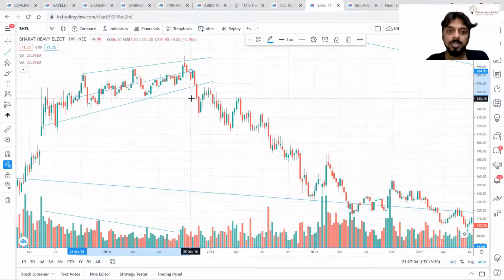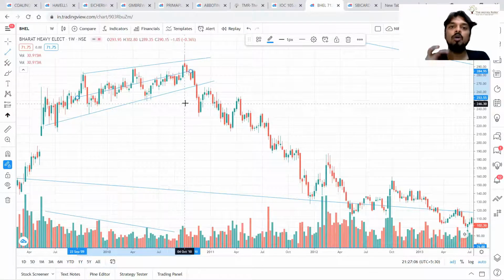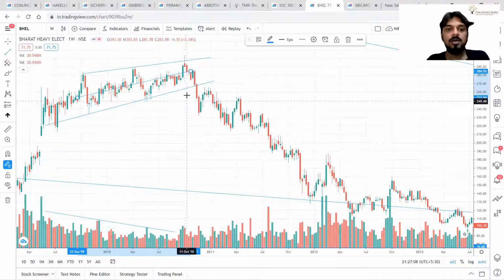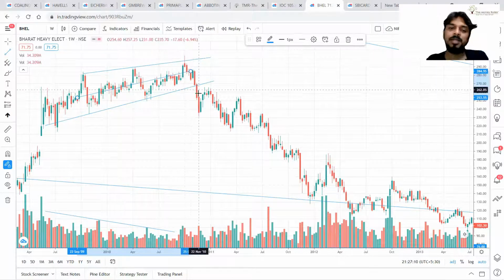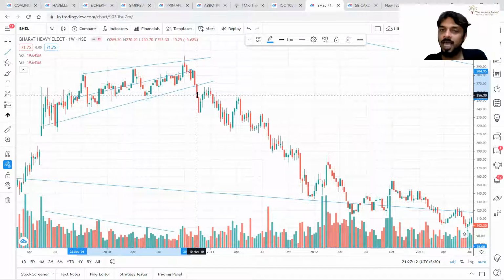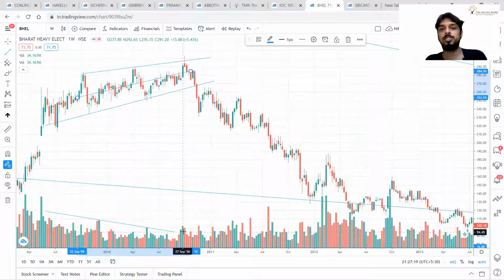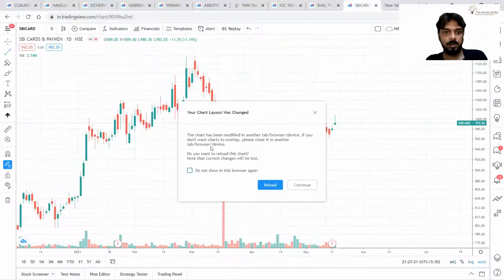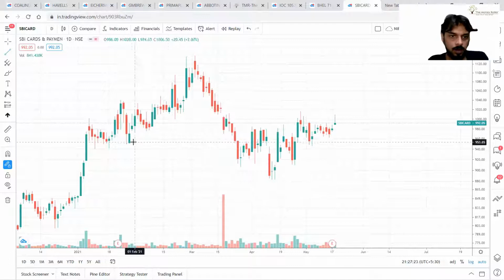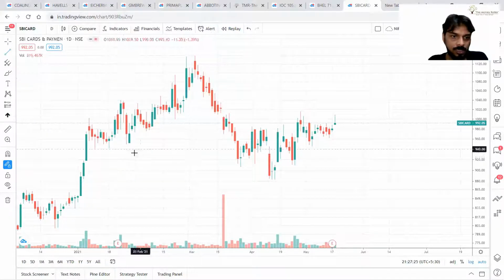Now, I have not discussed the nitty-gritties of price reversal, pattern breakdown, trend line breakdown, and everything. I have not discussed that at this point. I just want to discuss this weakening structure. Let me show you one more chart. Have a look at this.